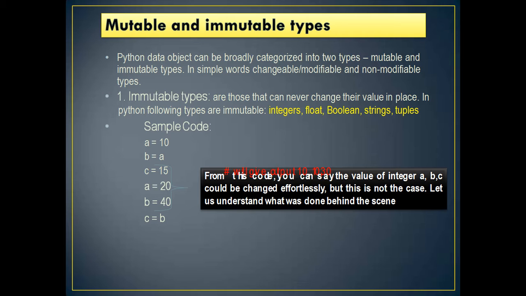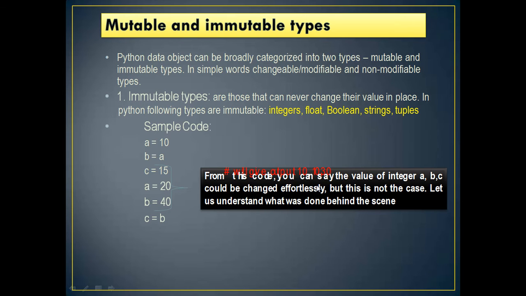Now, there is a code. A is 10. The value of A is assigned to B. C is 15. Now A is assigned the value 20. Now B is assigned the value 40. And C is assigned the value B. Some kind of assignments are written here. There is an arrow mark we have shown here, that C, A, B, in this bracket.